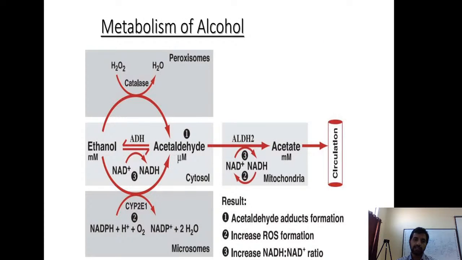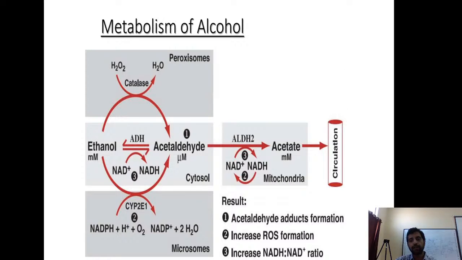We have seen here that NADH reducing equivalents are produced. NAD is converted to NADH. In mitochondria, this NADH participates in electron transport and produces ATP, right? So now what happens? So much NADH is there, the cell doesn't need any more ATP, so this NADH is stuck there. But what happens now?